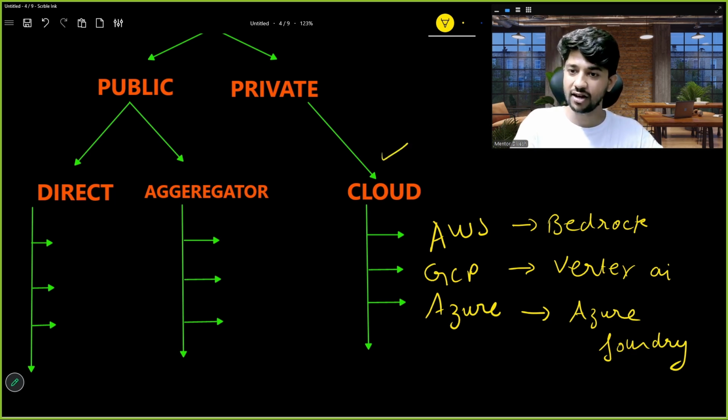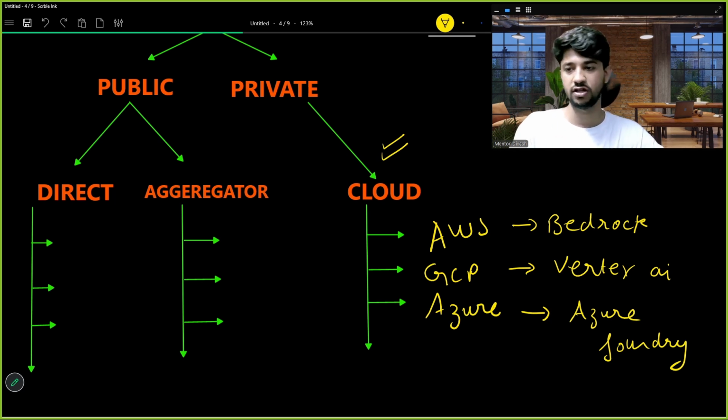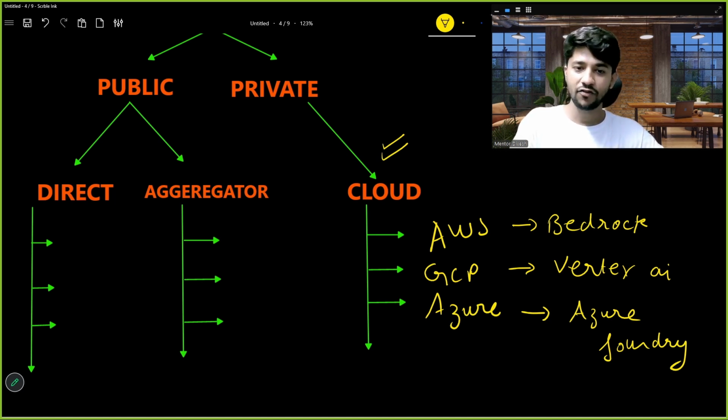These are very costly, and very highly reliable. We can trust them, very secure. And when do we use them? Whenever we are making a system on top of our cloud, that is when we use these kind of services, right? Secondly, we have a direct source, right? First we had public and private. In private, we had a cloud source.